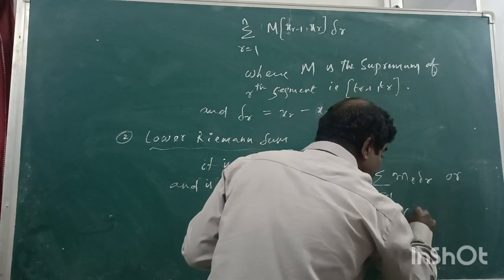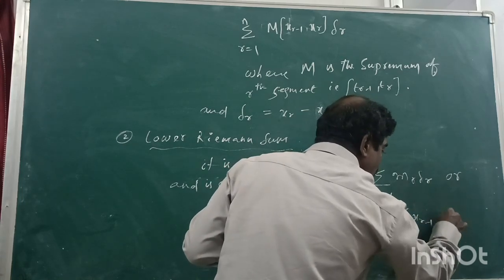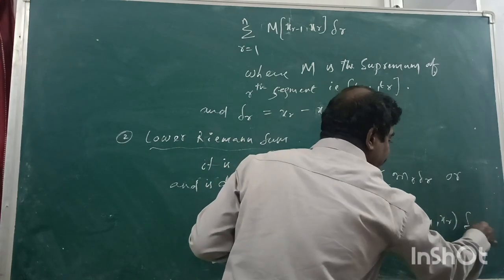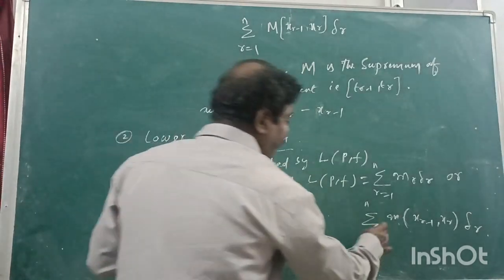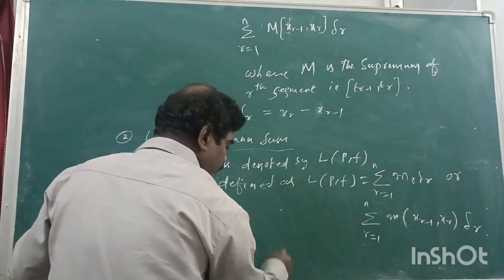What is the r-th segment? [x_{r-1}, x_r] into what? Delta_r, right?